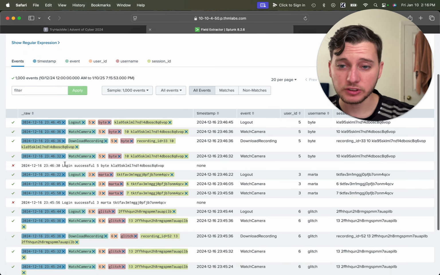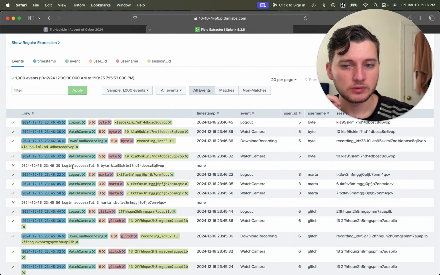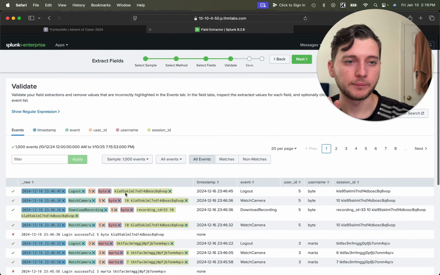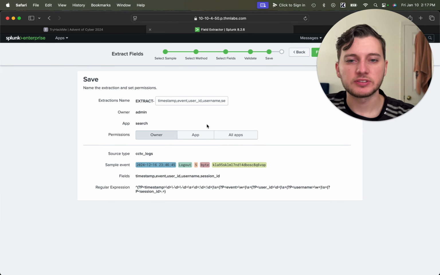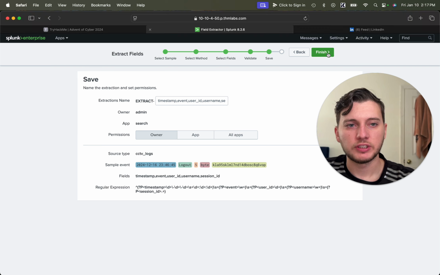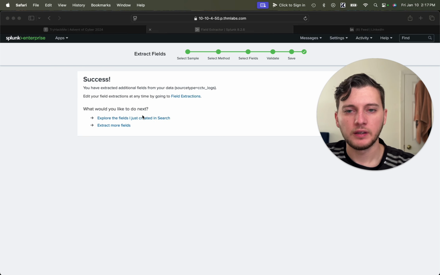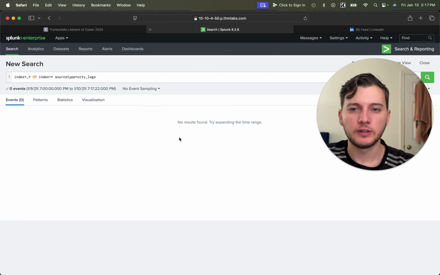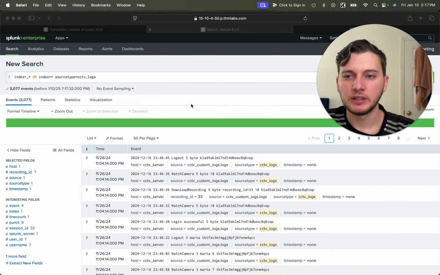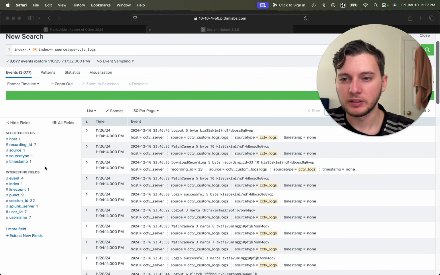And you can see here some of them fail. And that's okay for now. We're going to fix that in a little bit. So we're just going to hit next. We're going to hit finish. And we're going to explore the fields I just created in search. So it'll create a custom query for us. We're going to change the time frame to all time. And boom, we're here. And we can see our fields right here.